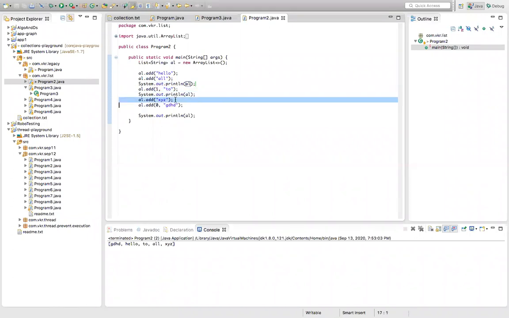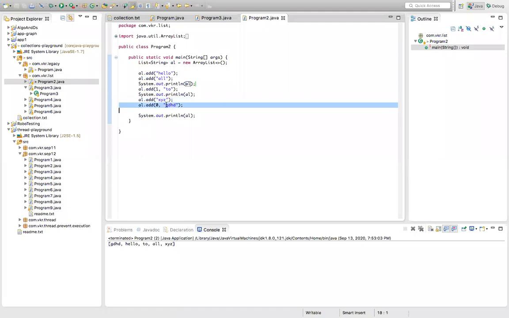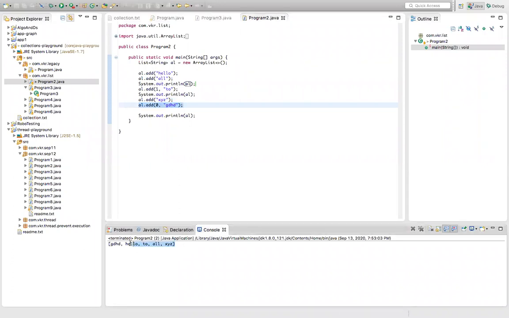Now again I'm adding xyz at the end. After adding this, we have hello to all xyz. Xyz is the last one. Now we are adding GDH at the first index. When we add this at the first index, first it will come, then hello to all xyz. This is the output. If we save this, the framework will take care of adding the elements like this.